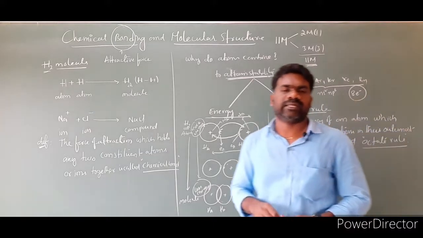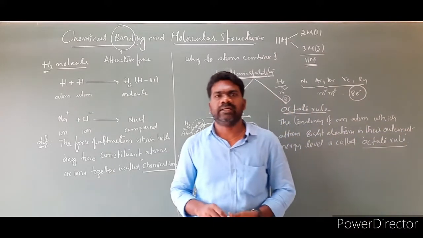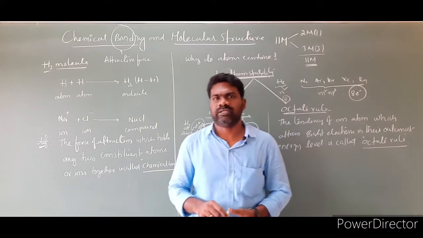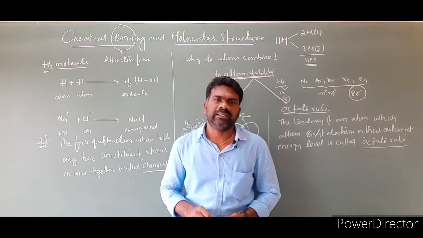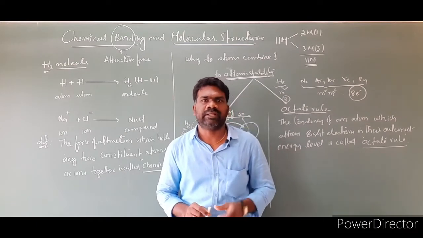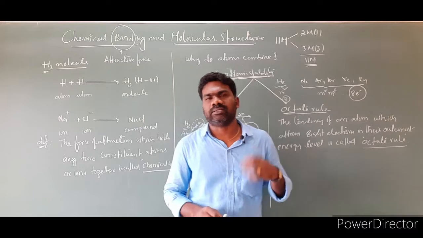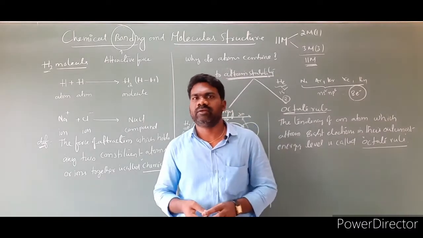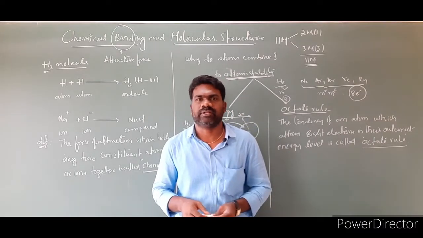Now the question arises, how are the elements attaining 8 electrons in their outermost energy level? Atoms attain the 8 electrons in the outermost energy level either by gaining electrons, or by losing electrons, or by sharing of electrons. You will learn this concept further on.